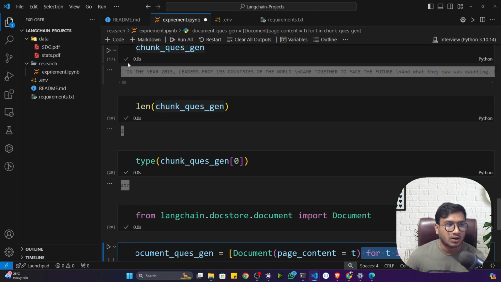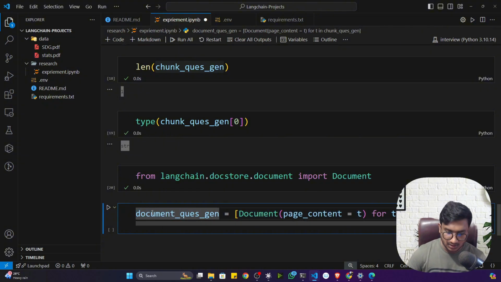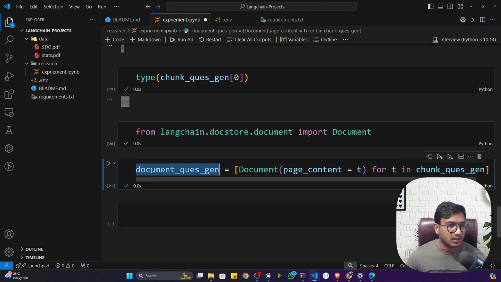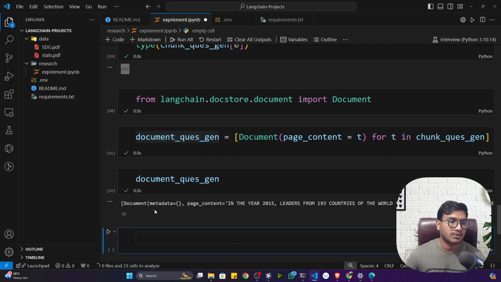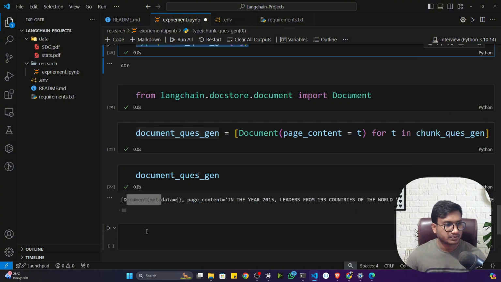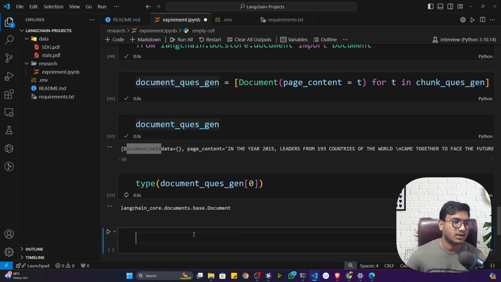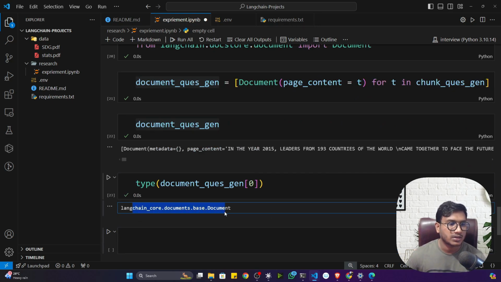That means it will give me all the data one by one, and I'm converting it to documents and storing it in this particular variable. Now if I execute, I got the documents and it is in document format right now. Now if I show you the type of document question gen, it should be a LangChain core document base Document.